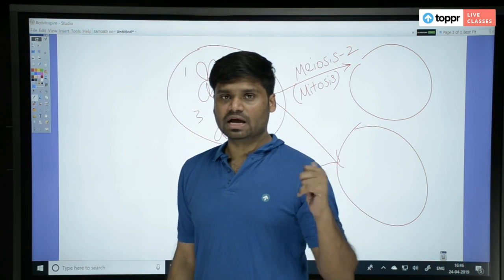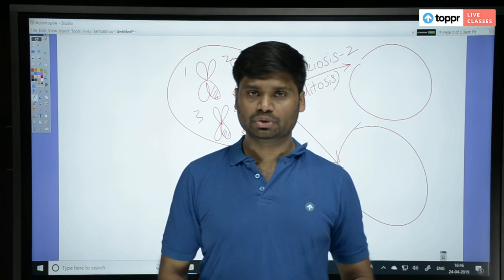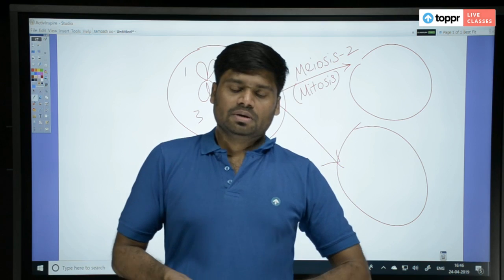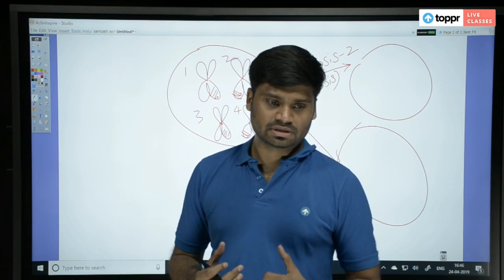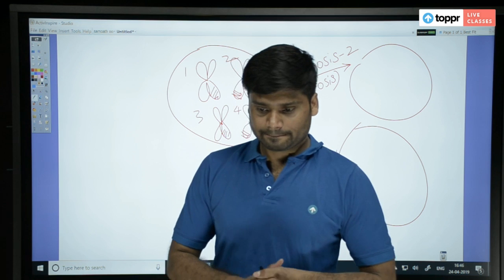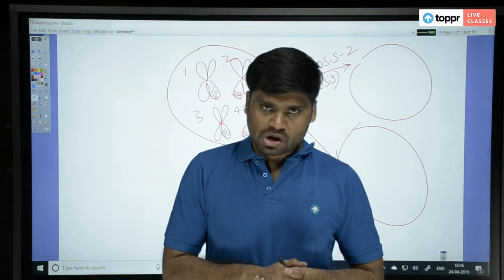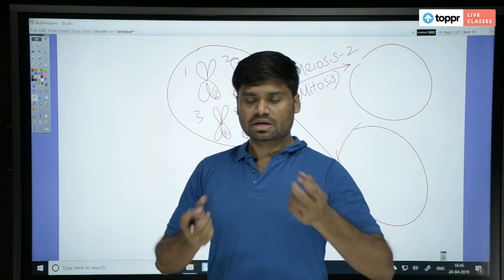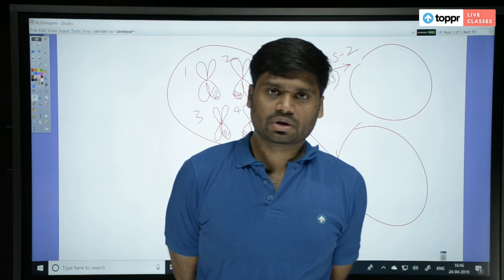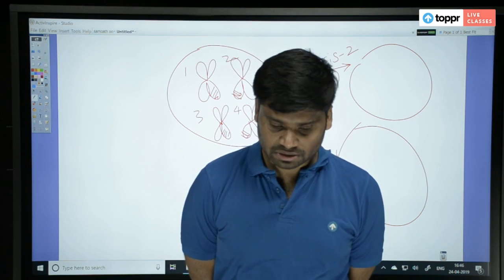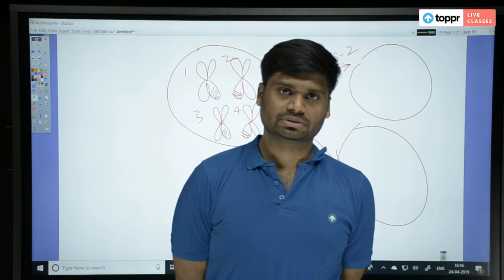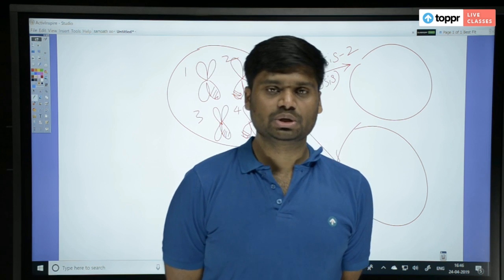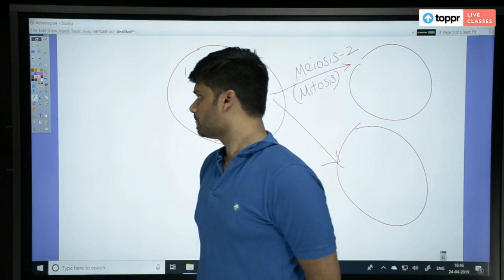Very interesting observation I want you to observe here. I want to show this to you. Probably nobody has told you in the classrooms, maybe very rarely someone might have, but generally I observed no teacher actually tells you this. I can frame a question on this actually. The question is: meiosis 2 is similar to mitosis. Okay, this is the assertion. What is the assertion? Meiosis 2 is similar to mitosis. Is it correct? The process of meiosis 2 is similar to that of mitosis. Is it correct or not? First of all, it's a correct statement.